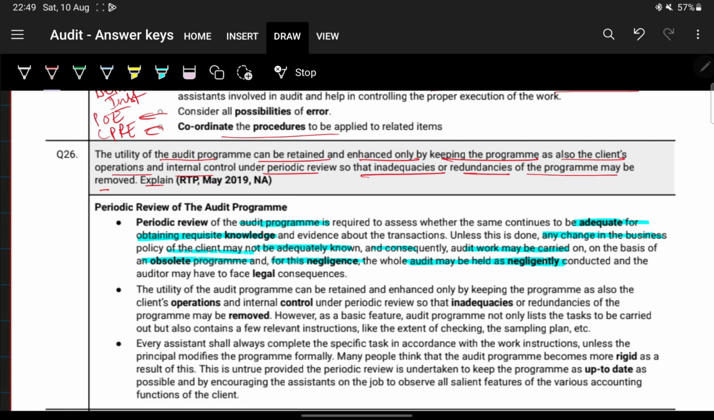Just go through it one by one again. Periodic review of the audit program is required to assess whether the same continues to be adequate for obtaining requisite knowledge and evidence about the transactions. Unless this is done, any change in the business policy of the client may not be adequately known, and consequently the audit may be carried on the basis of obsolete program. Obsolete means outdated. For this negligence, the whole audit may be held as negligently conducted, and the auditor may have to face legal consequences.